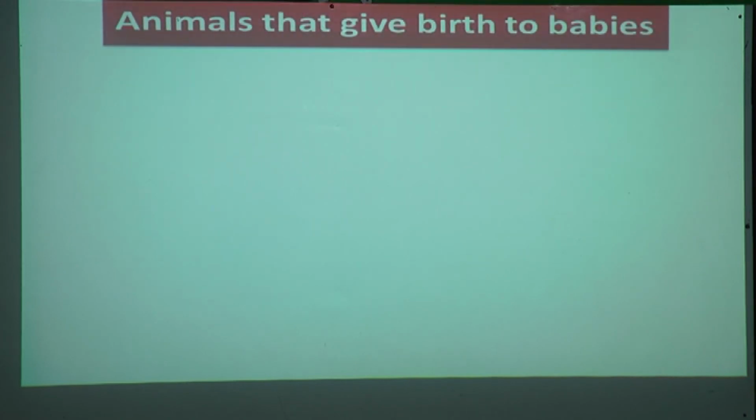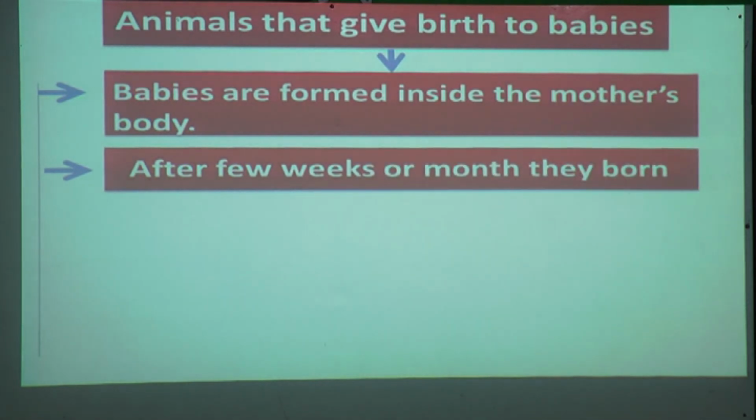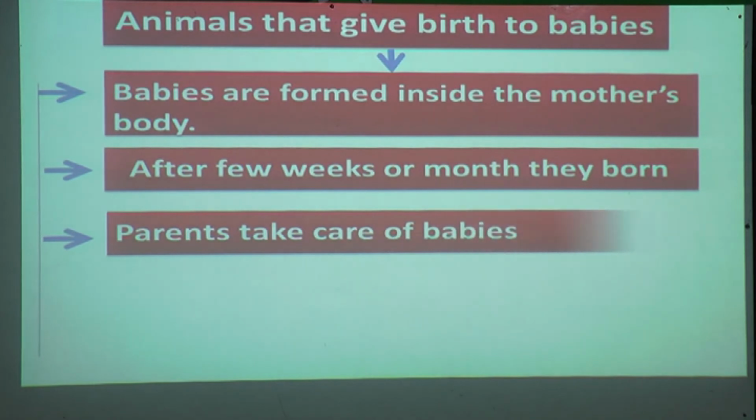Our second point was animals that give birth to babies. Babies are formed inside the mother's body. After a few weeks or months they are born. Parents take care of their babies.